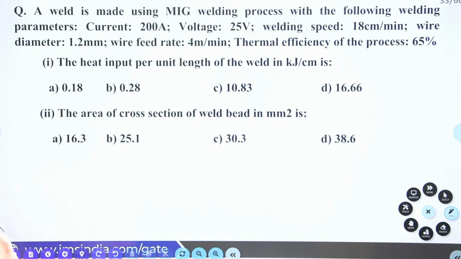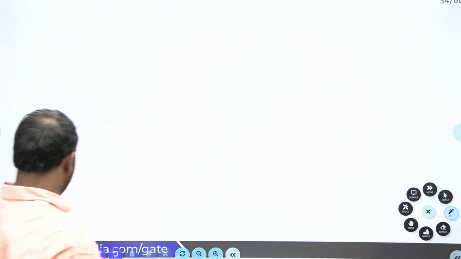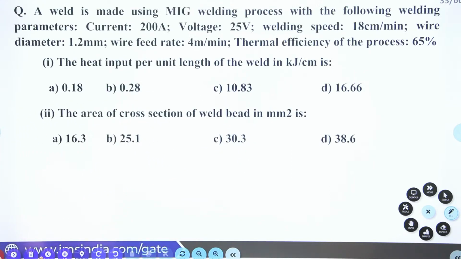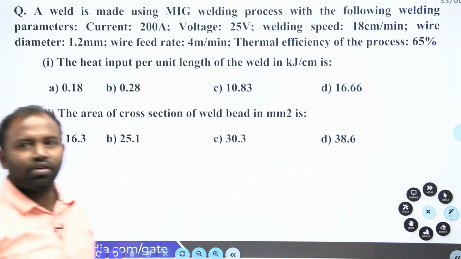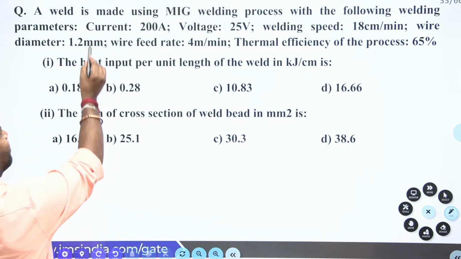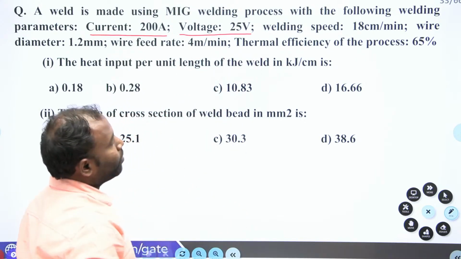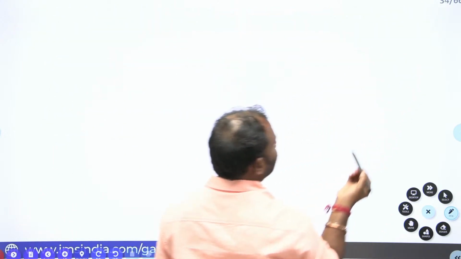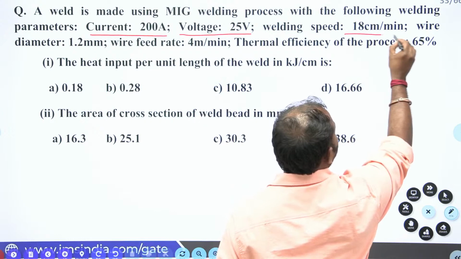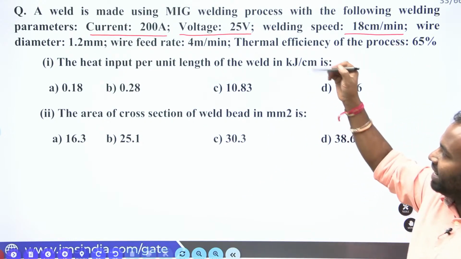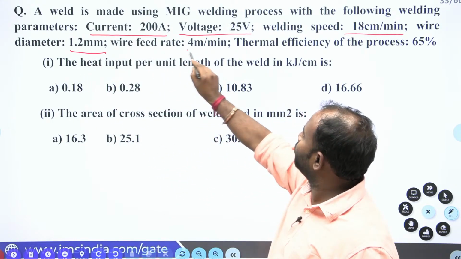The current is 200 amperes, the voltage is 25 volts, the welding speed is 18 centimeter per minute, the wire diameter is 1.2 mm, and the wire feed rate is 4 meters per minute.